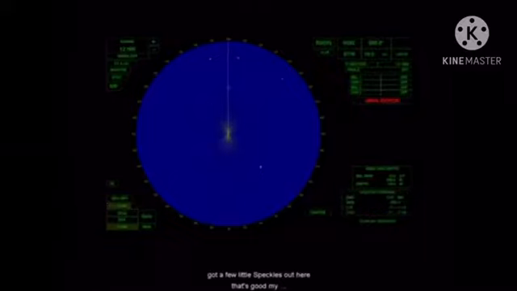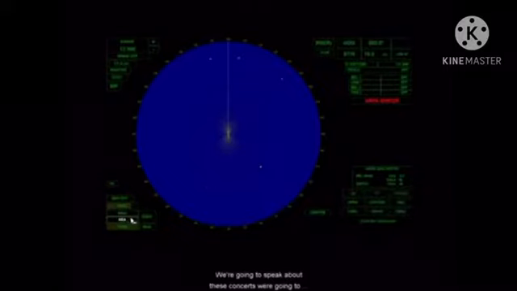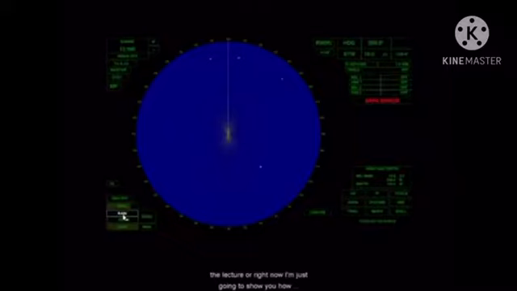The problem here now is that, you see, I've got a few little speckles out here. That's good, but my goodness, I've got a ton of speckles in the middle. That's what we're going to use rain and sea for. We're going to talk about these, the time constants, in much greater detail, particularly in the lecture. But right now, I'm just going to show you how you can use them.